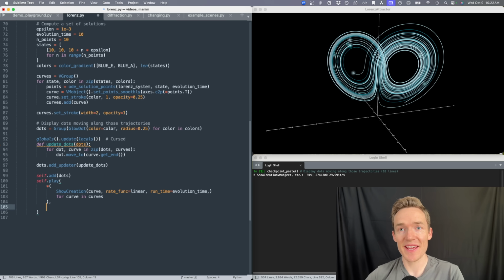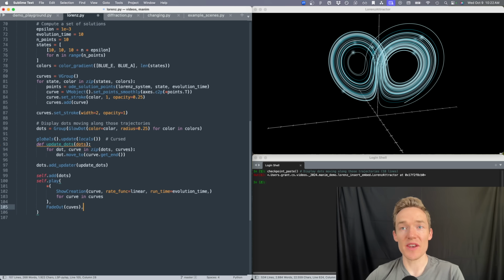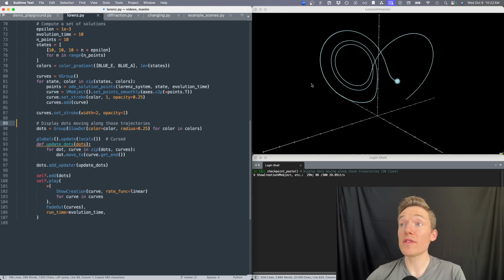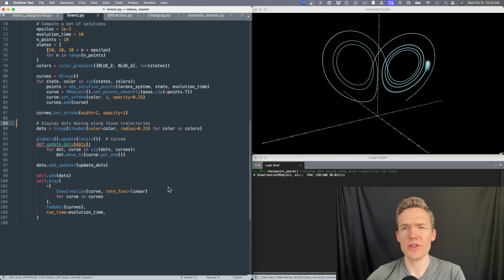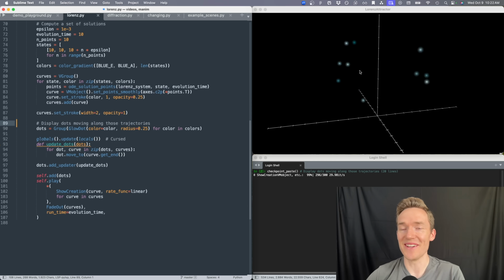What I should have said is that you just type fade out curves, which is another animation type. It'll slowly change them to have 0 opacity. In this case, that evolution time, if we make it the runtime parameter of the play argument here, then it becomes a runtime for everything on the inside. So now when we do that, over the course of those 10 seconds, the curves should slowly fade, and indeed it looks like they do, and then we're left just with the dots, which is nice.